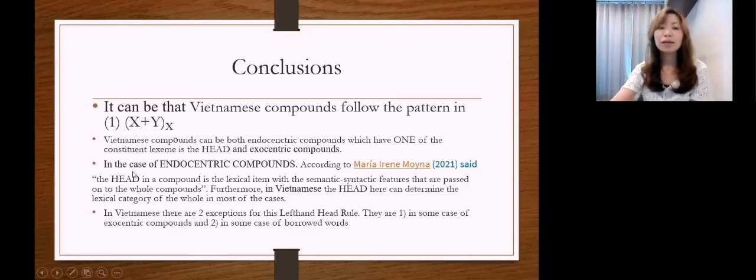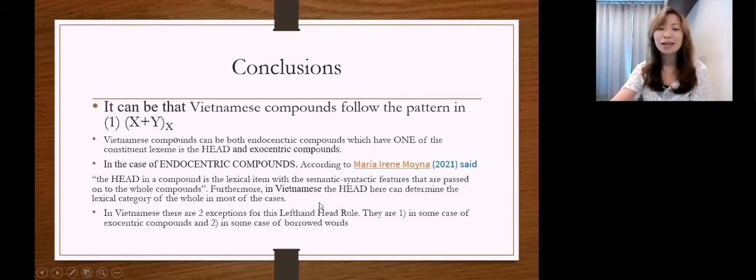So in the case of endocentric compounds, according to Maria Irene Moina, 2021, the head in a compound is a lexical item with the semantic or syntactic features that are passed on to the whole compound. So in Vietnamese, the head here can determine the lexical category of the whole in most cases.